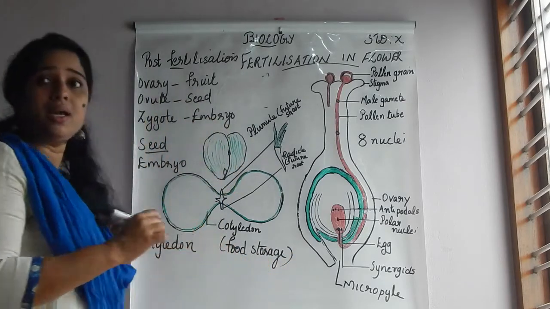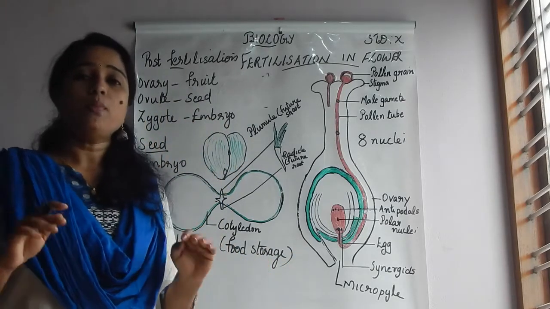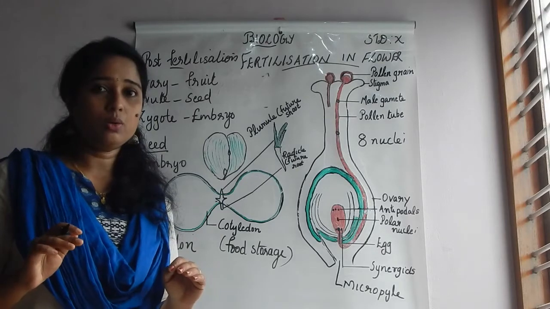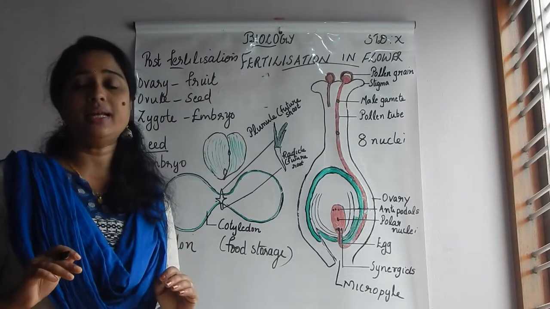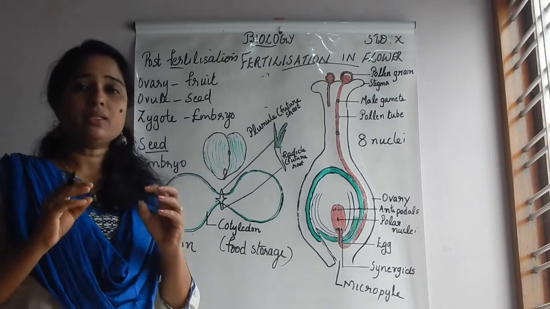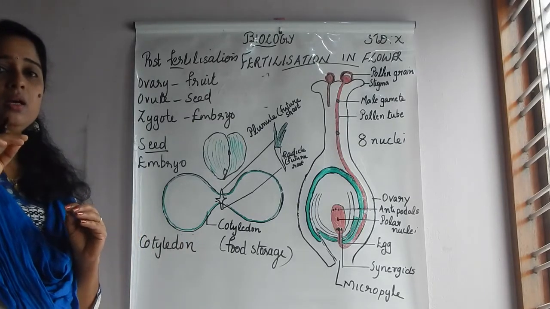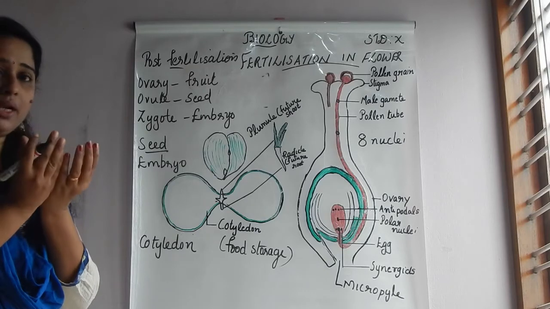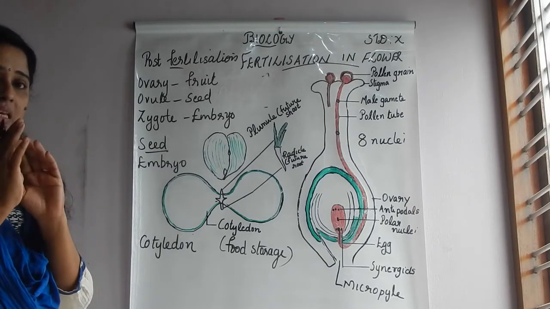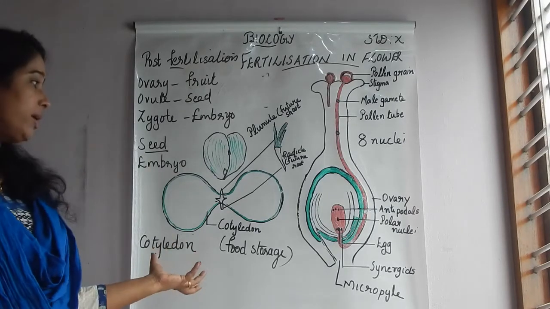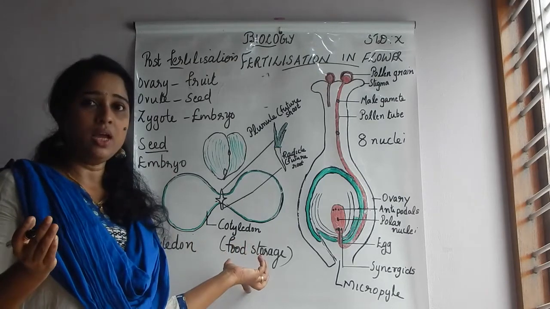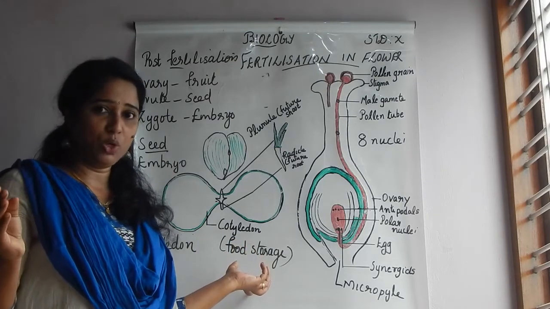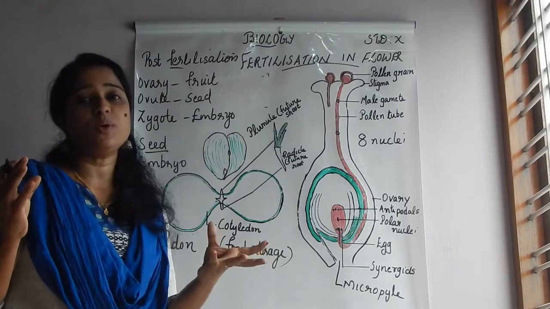Hope you remember, last year you studied about monocots and dicots. Monocotyledon and dicotyledon. Monocot means what? Paddy and all, they are monocots. Dicot means two cotyledons are there. When we cut and observe, we can see two cotyledons. The main function of the cotyledon is food storage. It provides the food to the embryo till it develops into a seedling.